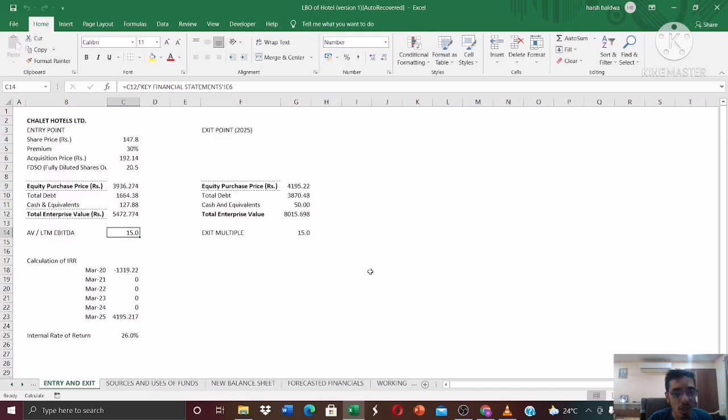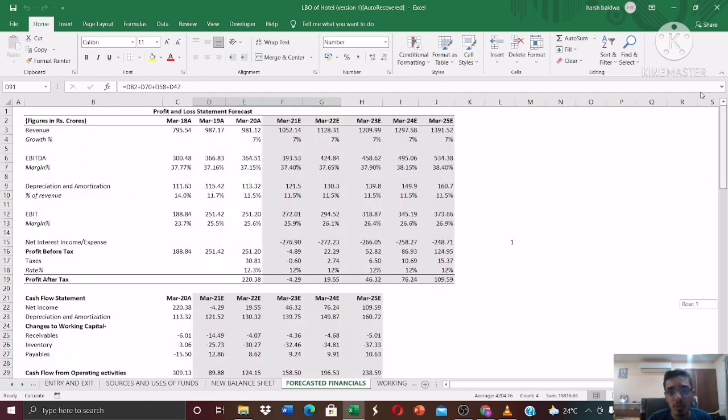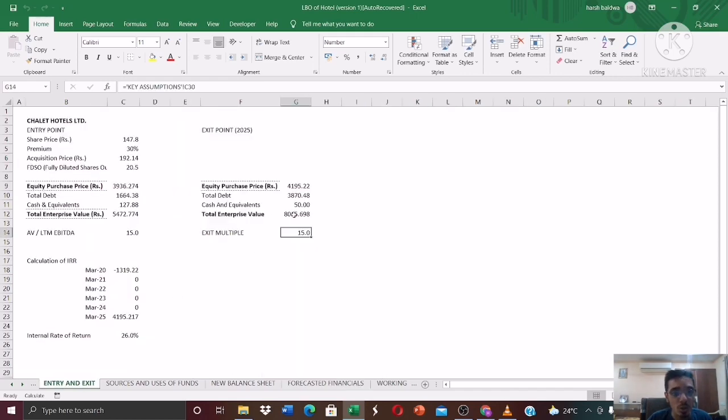Okay, we'll go ahead and calculate the exit price. How did we get this enterprise value of 8015 crores? As we had decided to exit at a multiple of 15, just multiply this 15 with the forecasted financials. The year we will be exiting in is March 2025. So the EBITDA in that year is 534 crores. 534 crores into 15 will get you this figure. And the cash and cash equivalents, as we had a minimum cash balance, is 50 crores. The total debt is 3870 crores.